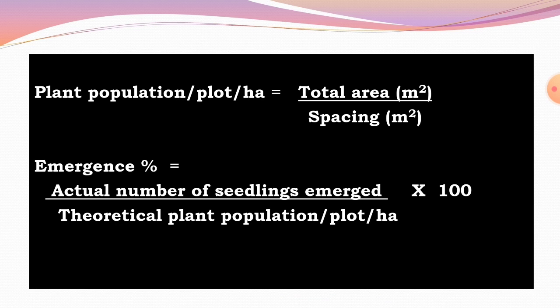Okay, and the emergence percentage is calculated by using the formula: actual number of seedlings emerged divided by theoretical plant population per plot or per hectare, into 100. By using this formula you have to calculate the emergence percentage of the crop. Okay, this is exercise number 12, determination of germination and emergence percentage in soybean crop.